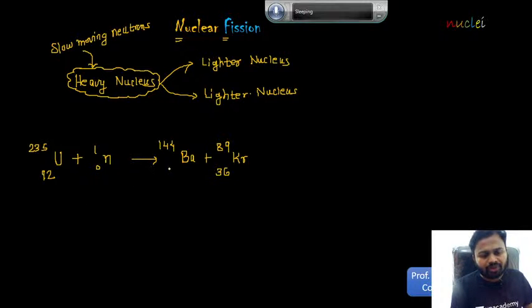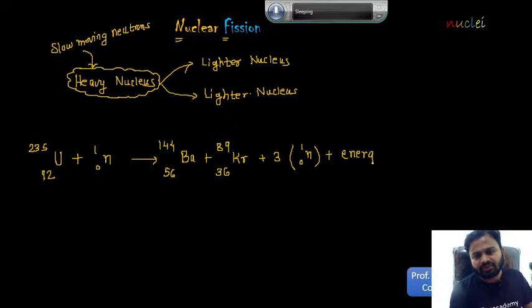One is barium with Z as 56 and A as 144, and krypton with Z as 36 and A as 89. Are you clear? Along with this there will be emission of 3 neutrons. Okay, and also a certain amount of energy will be released. Are you all clear with this, everyone?